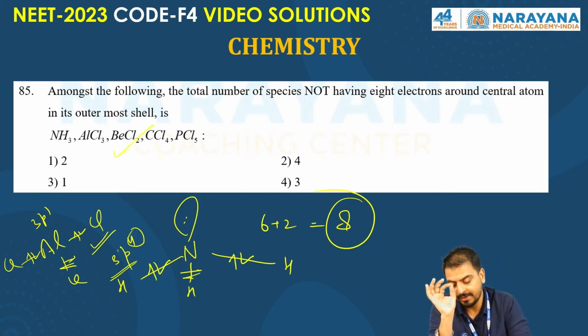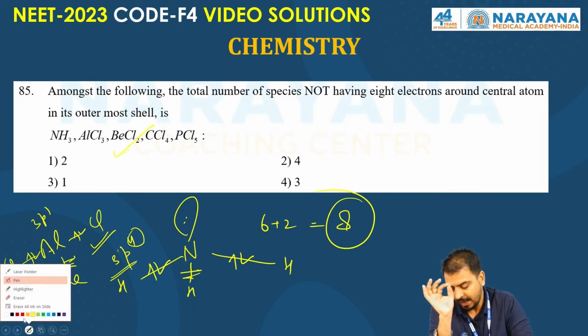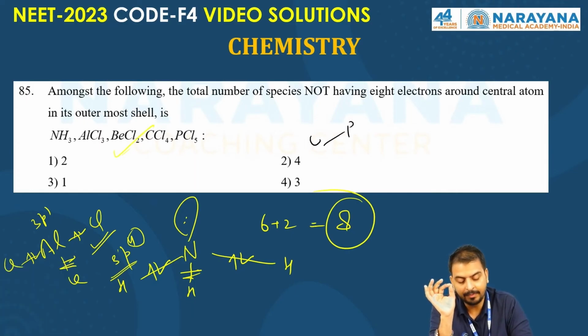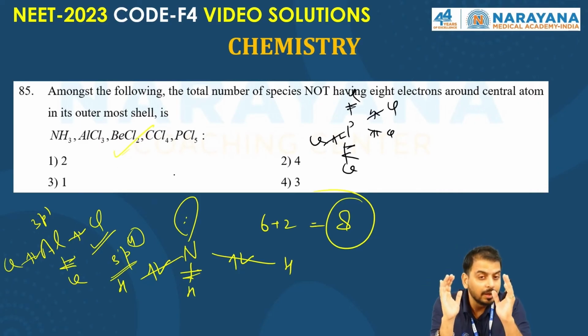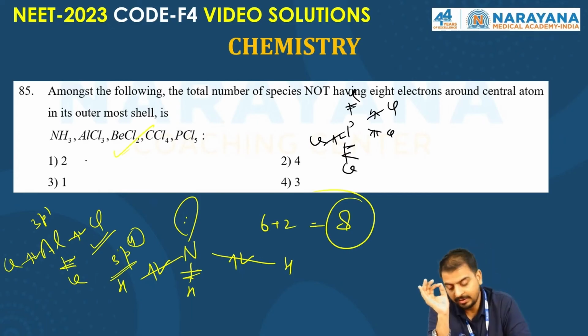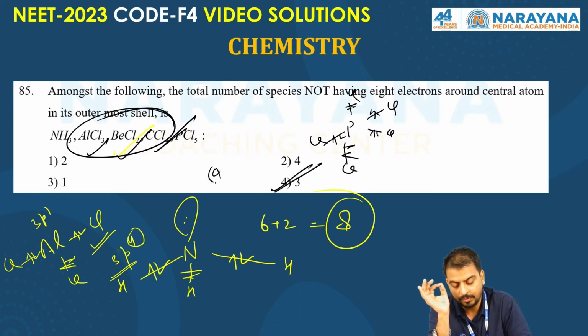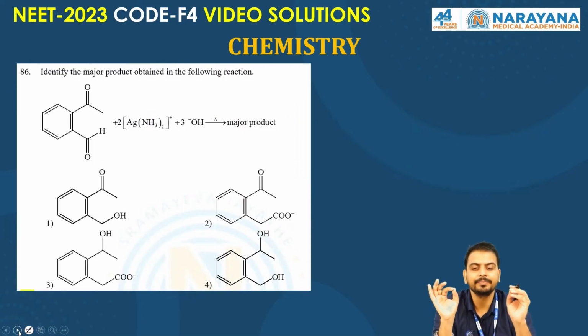BeCl2 is hypooctet, PCl5 is hyperoctet. In PCl5 we have 10 electrons. So how many species are not having 8 electrons? AlCl3, BeCl2, PCl5. 3 are there. So the correct answer is the third option. I hope it's clear to everyone.